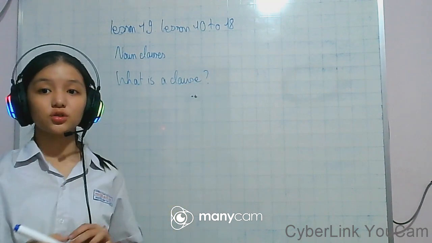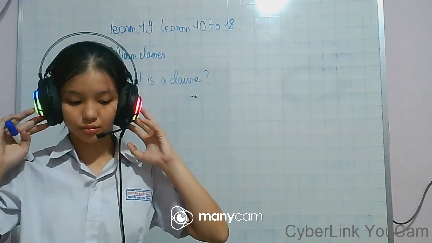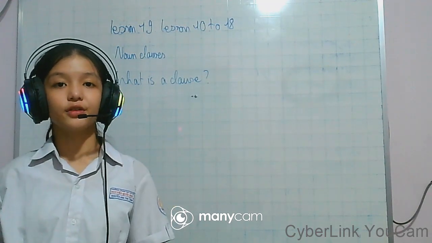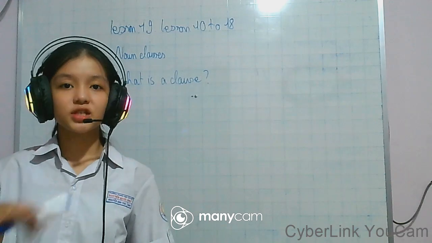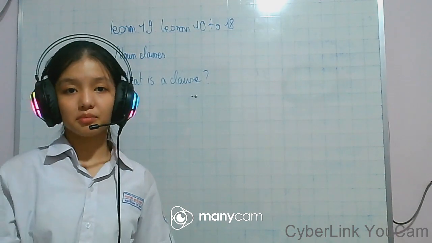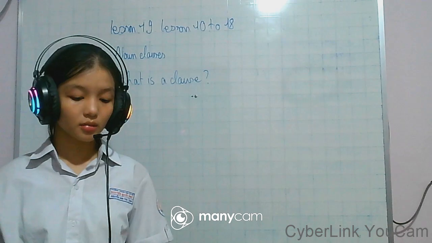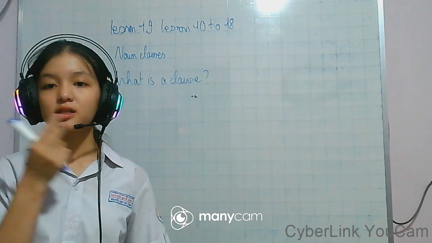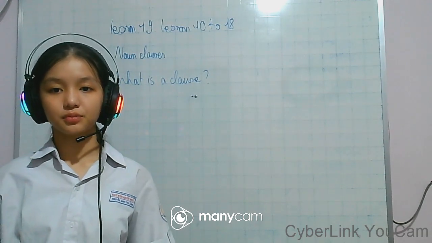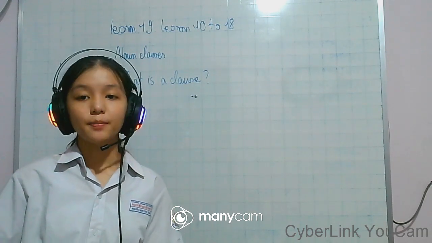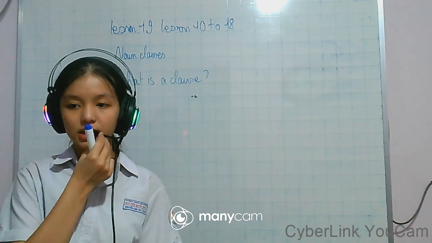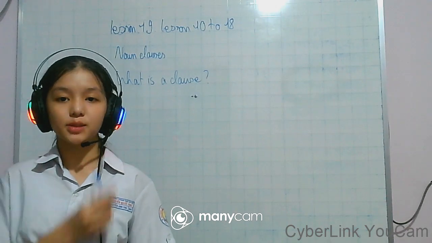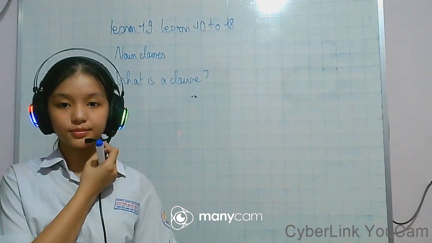And remember, a question always has a question mark. Okay, a clause is a group of words that has a subject and a verb. It means that it has both subject and verb. A clause means subject plus verb. Remember it, because a phrase is a group of words, but it can have the subject or a verb, but it does not contain both of them. But a clause must have a subject and a verb.